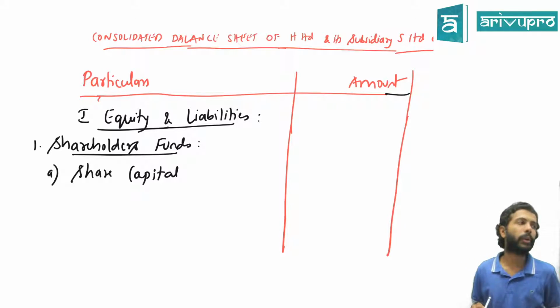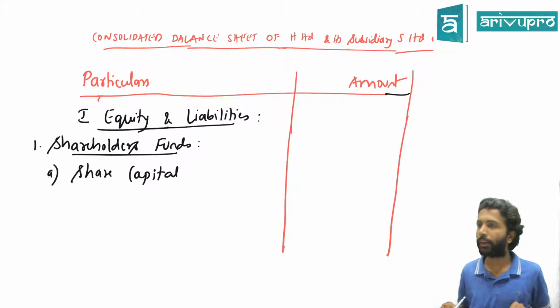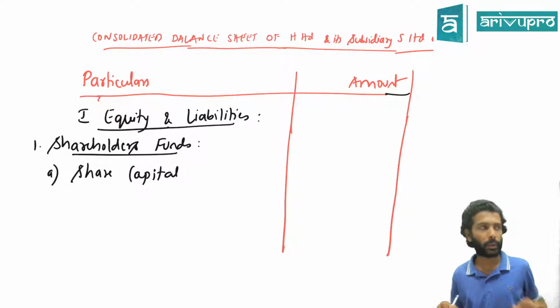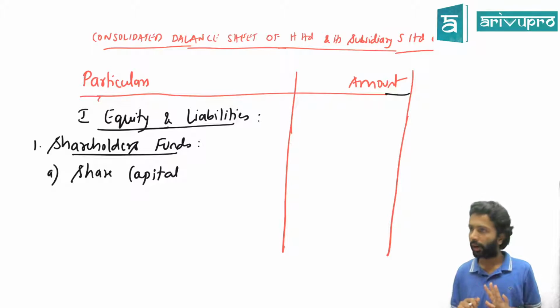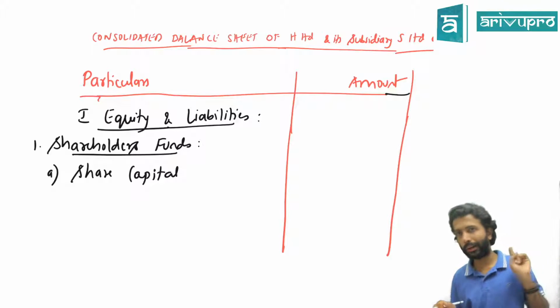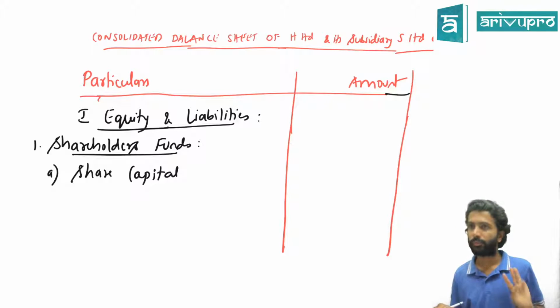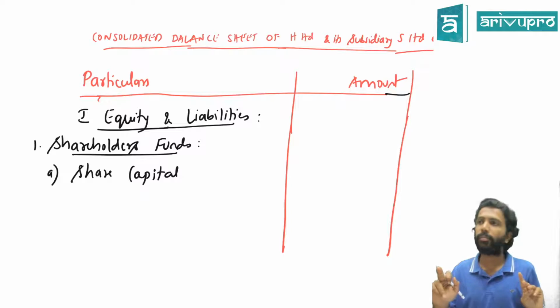Now, two companies have share capital, H Limited as well as S Limited. Question is, will you add the two and show the added number? Only H's you will show, or only S's you will show. Three options: addition, only H's capital, only S's capital.